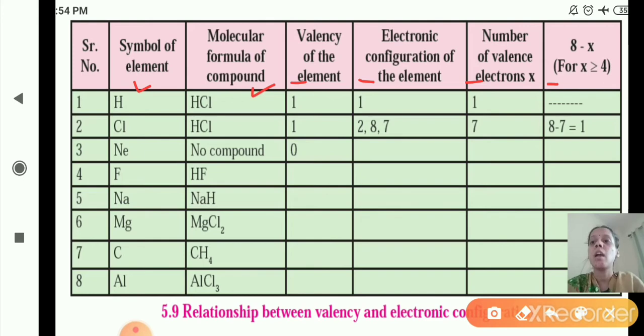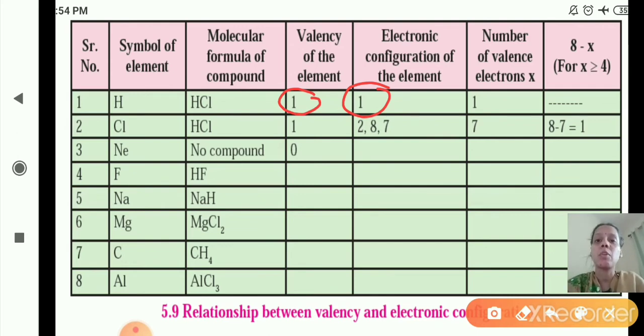Okay, now we'll start now. As you can see here, the first one is H, hydrogen. Molecular formula of compound is HCl. Then valency of the element. Okay, just now we have studied about valency of hydrogen. What is the valency of hydrogen atom? The valency of hydrogen is 1, right? Because what is the electronic configuration of the element? That is 1. As you can see here, the valency of hydrogen is 1, as the electronic configuration of the element is 1, because in hydrogen there is only 1 electron.